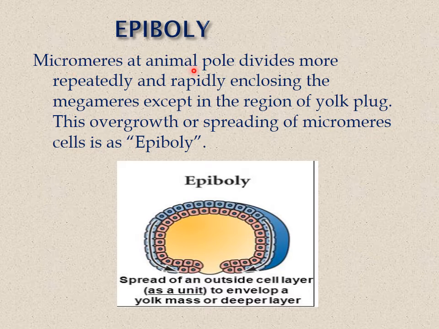Epiboly. Micromeres at the animal pole divide more repeatedly and rapidly, enclosing the megameres except in the region of the yolk plug. So this overgrowth or spreading of the micromeres we can call epiboly. Here in this figure we can see the spread of an outside cell layer over the yolk mass, a deeper layer. That means micromeres divide more rapidly and enclose the megameres except in the yolk plug region. The process of spreading of micromeres we call epiboly.